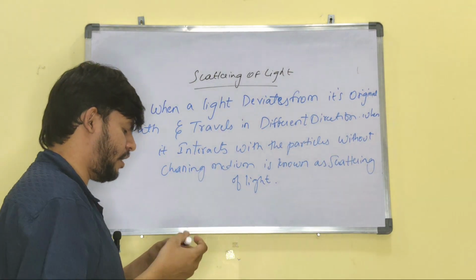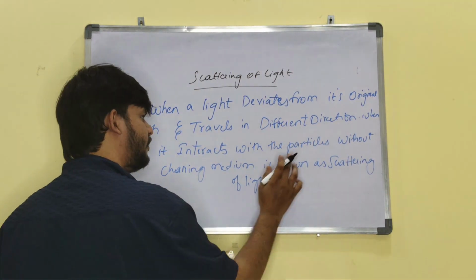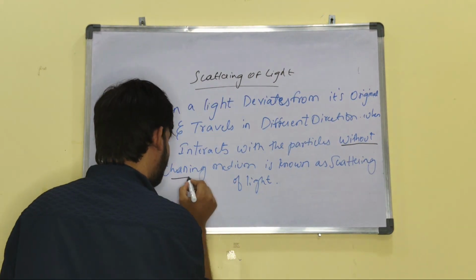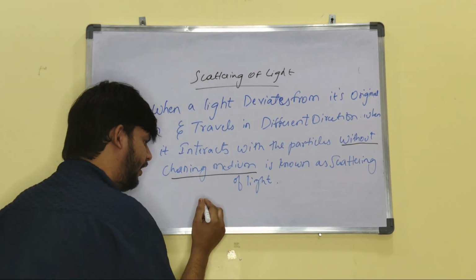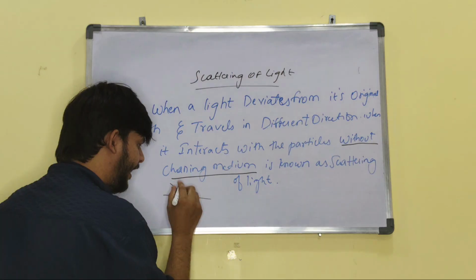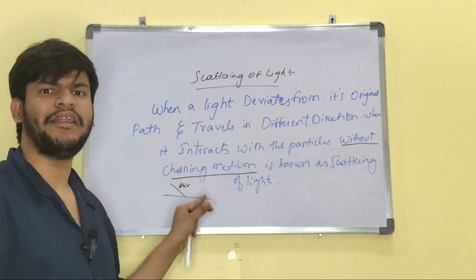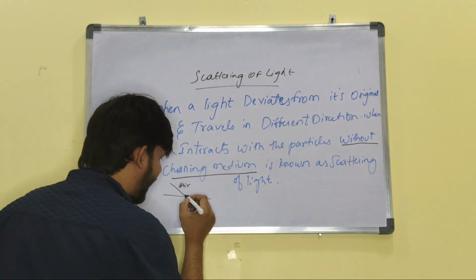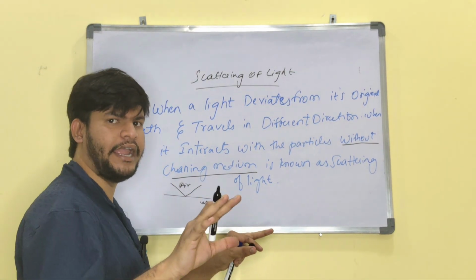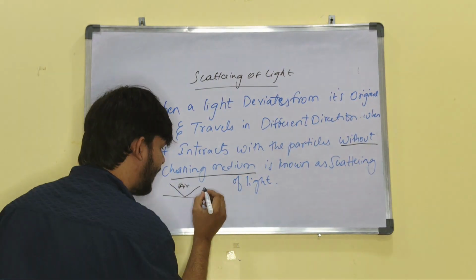If we concentrate here, there is a term called without changing the medium. That means if light changes its medium from air to water or water to air, it will become refraction. But if the light deviates in the same medium by moving in different directions, it is known as scattering of light.